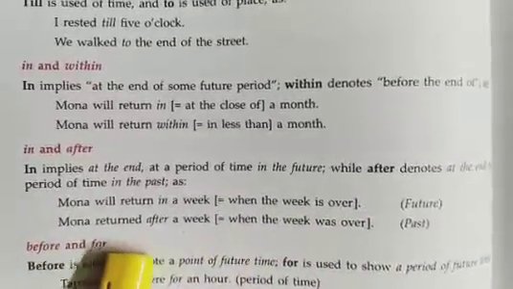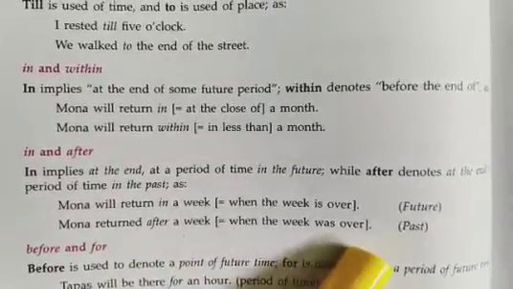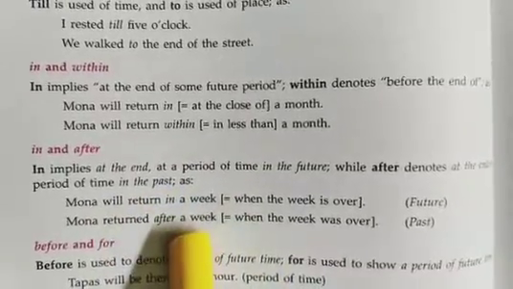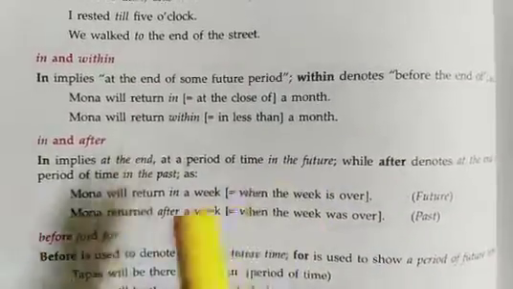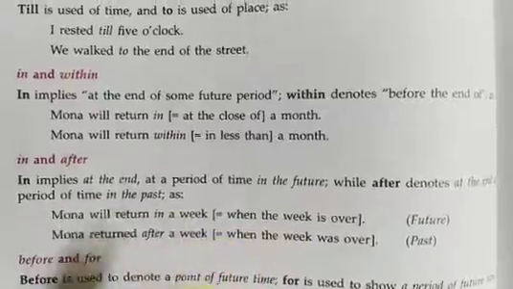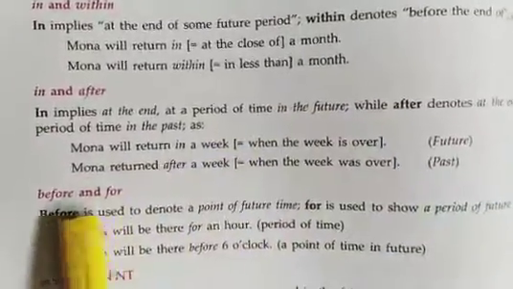Mona returned after a week, that means when the week is over. So the tense is different and the meaning is changing. You have to identify which tense it is and what use you are going to make of it. Now next, before and for.